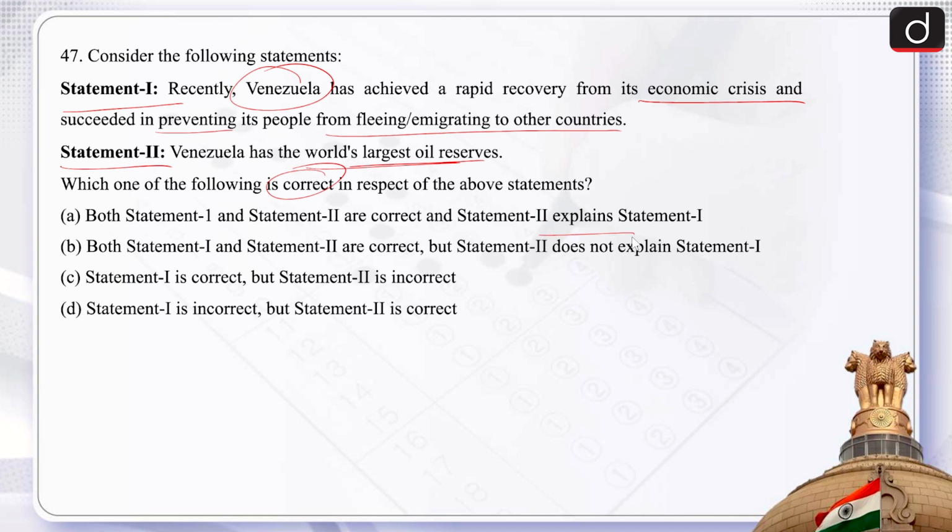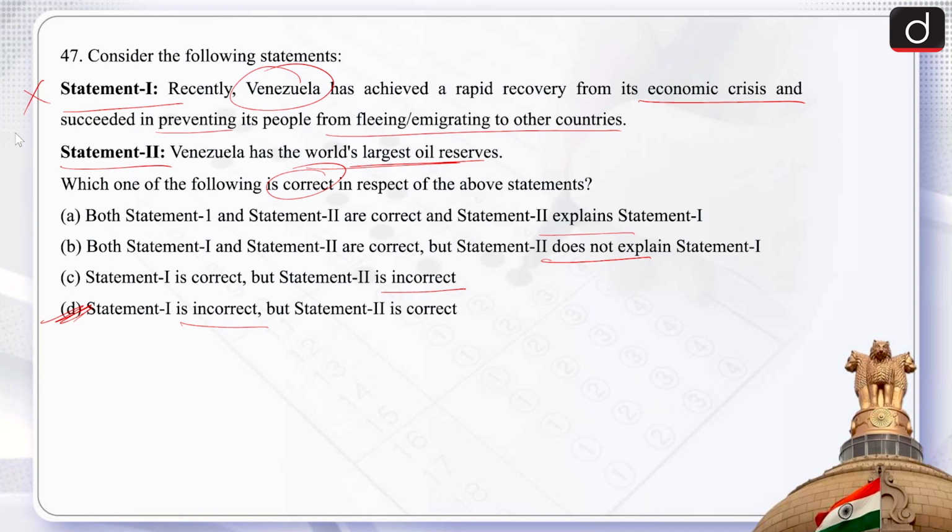Both statement 1 and statement 2 are correct, but statement 2 does not explain statement 1. Statement 1 is correct, but statement 2 is incorrect. Statement 1 is incorrect, but statement 2 is correct. So the correct answer of this question is option D, that is, statement 1 is incorrect, but statement 2 is correct. Let's see why statement 1 is wrong.